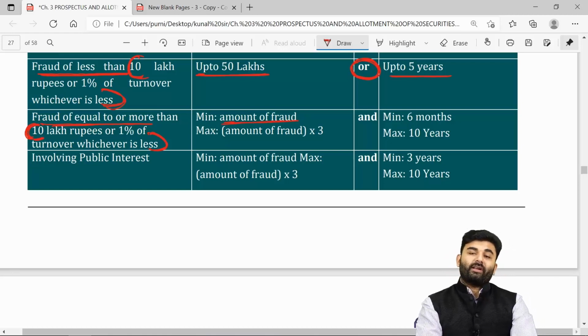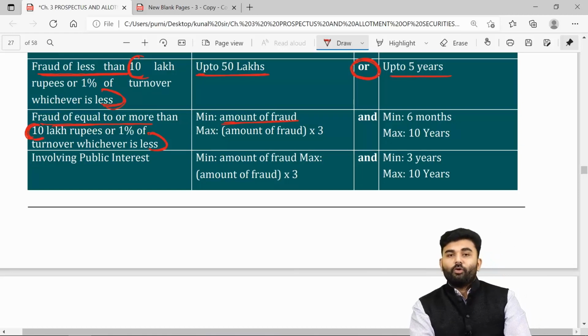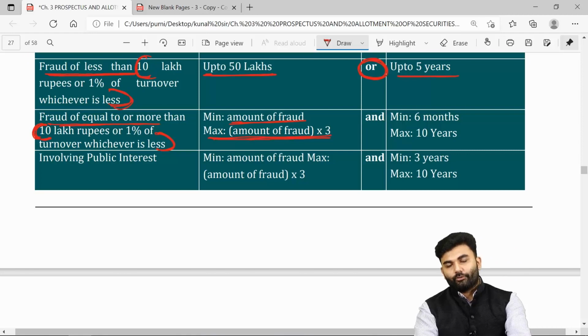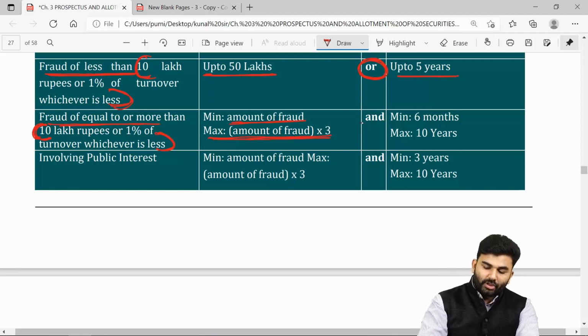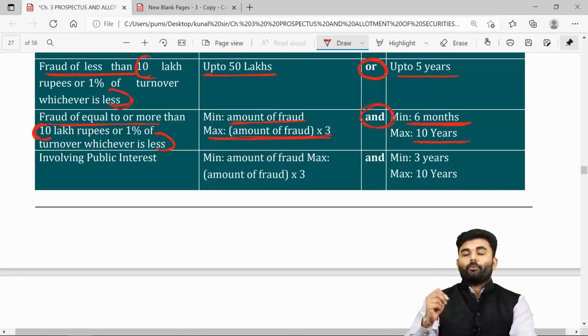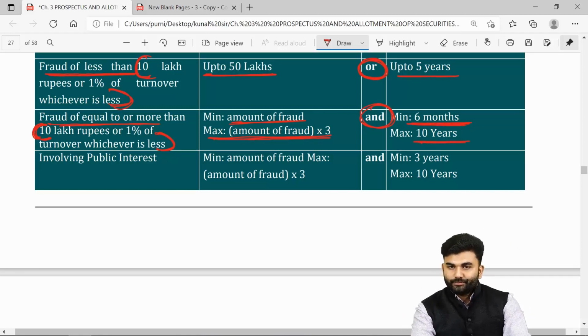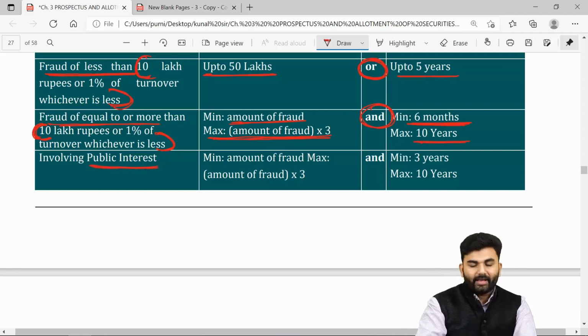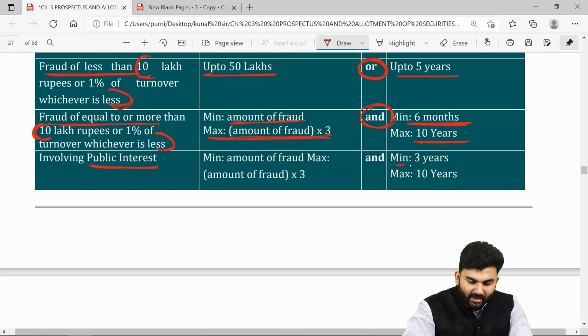If the amount of fraud is 100 crores, then the minimum penalty payable by them will be 100 crores. The maximum penalty can go up to 3 times the amount of fraud. Not only that much, they will also be asked to go for an imprisonment up to 6 months, which can also go up to a maximum of 10 years. However, if public interest is involved, then their imprisonment will be for a minimum of 3 years and a maximum of 10 years.